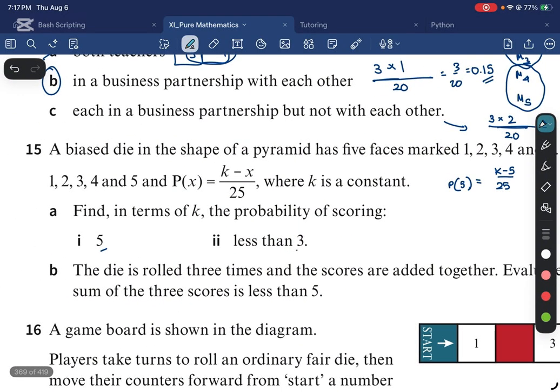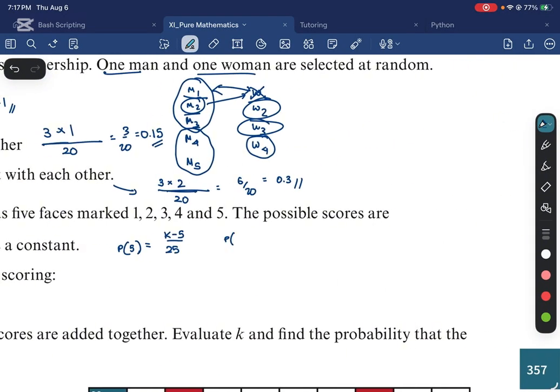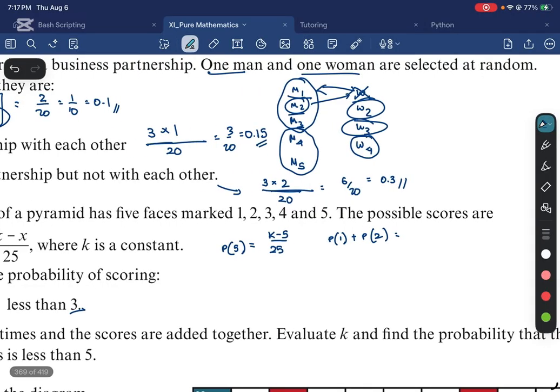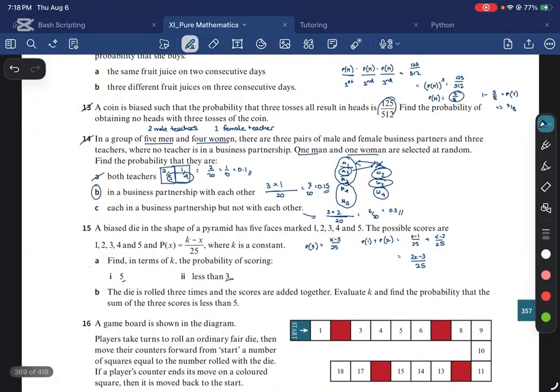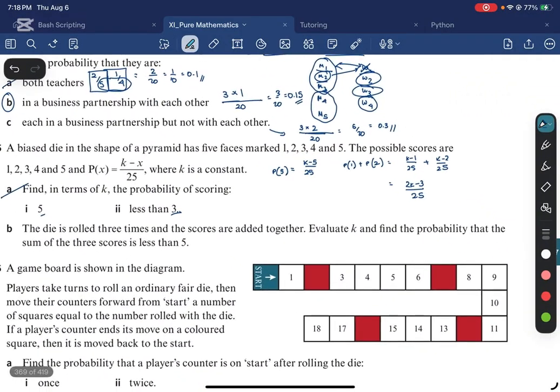Alright, less than 3. So less than 3 means probability of scoring 1 plus probability of scoring 2. Right, 1 and 2, these are the favorable outcomes. So basically you want to add (k minus 1) over 25 plus (k minus 2) over 25. And that gives you k plus k is 2k, minus 3 in the numerator, divided by 25. Alright, that is it. The die is rolled 3 times and the scores are added together. Evaluate k and find the probability that the sum of the 3 scores is less than 5.